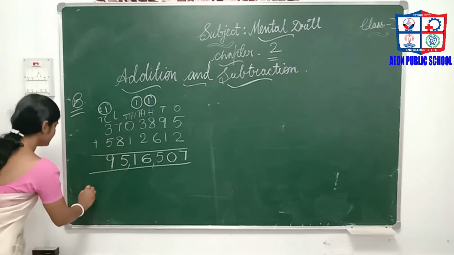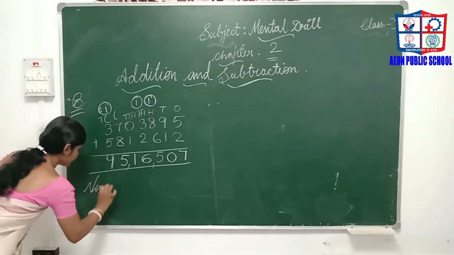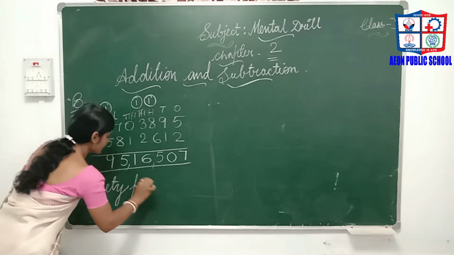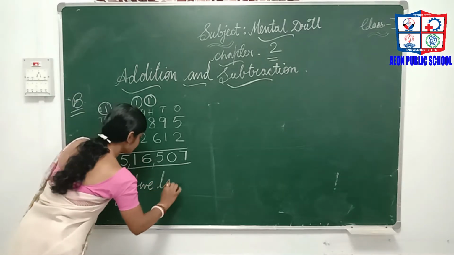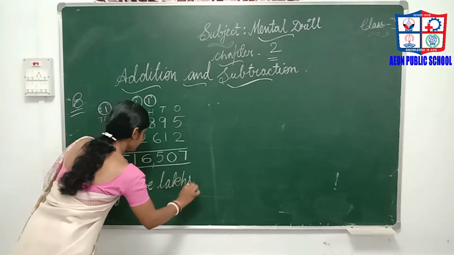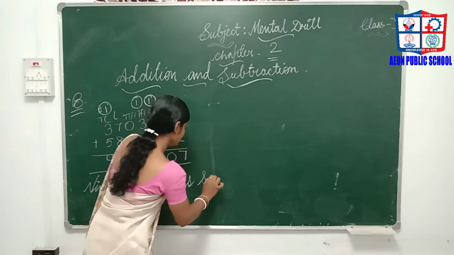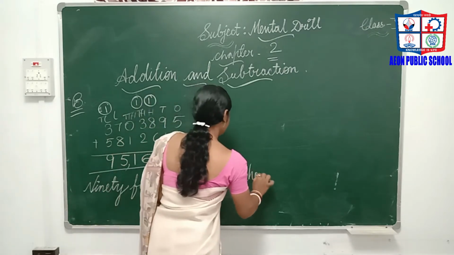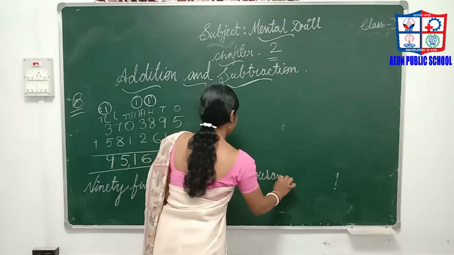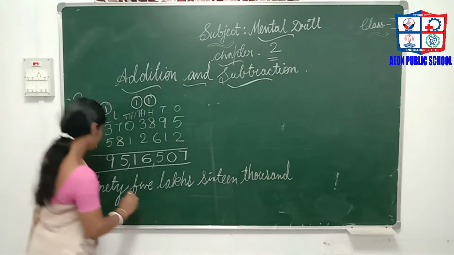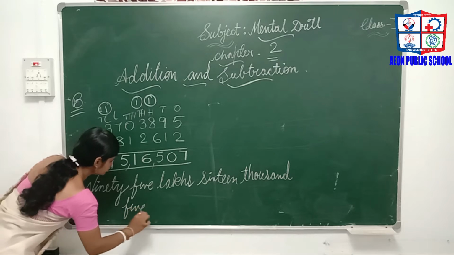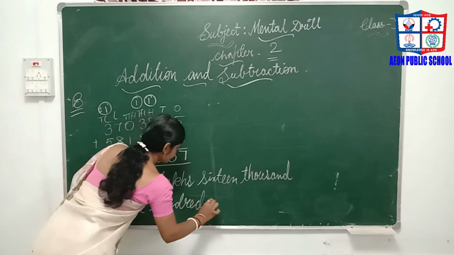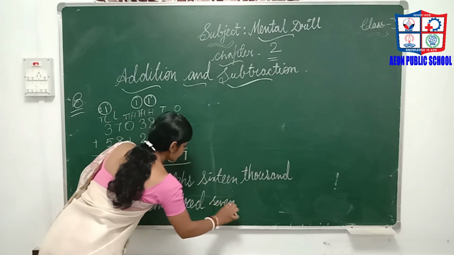So how will you write in words? 95 lakhs 16,000 500 7.